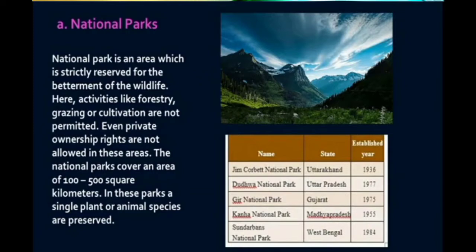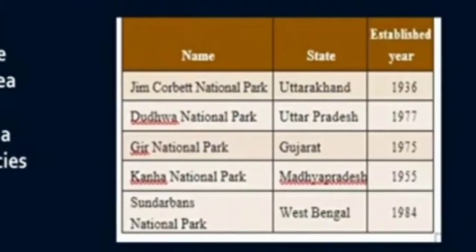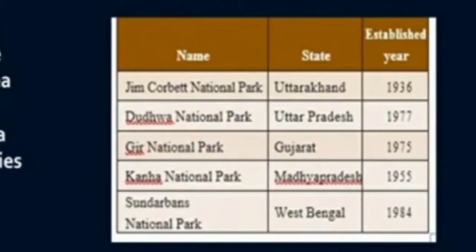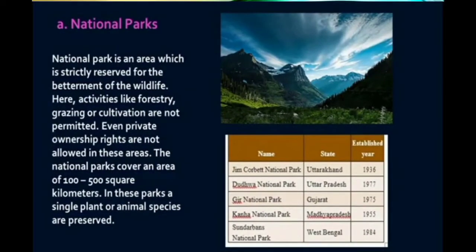The national parks which are located in India are Jim Corbett National Park, Uttarakhand, Dudhwa National Park, Uttar Pradesh, Gir National Park, Gujarat, Kanha National Park, Madhya Pradesh, and Sundarbans National Park, West Bengal.